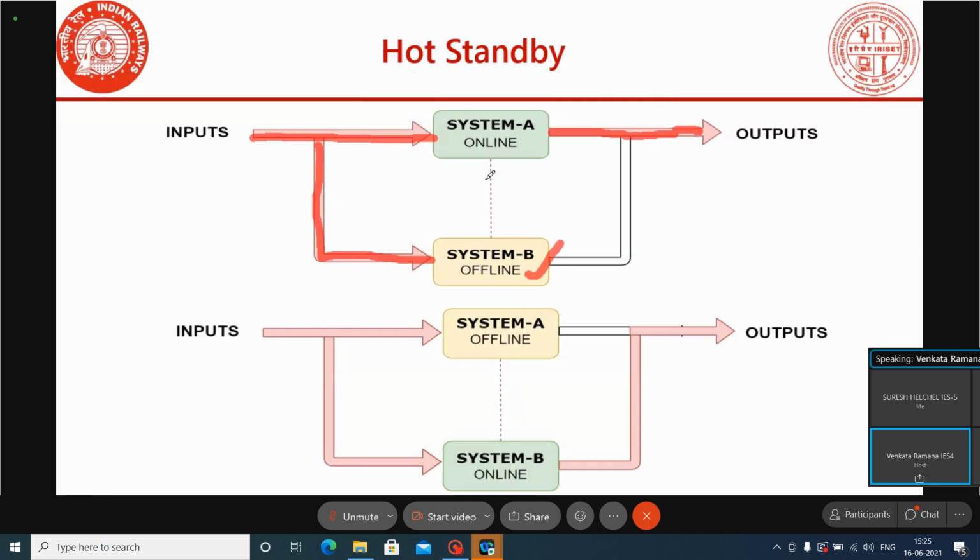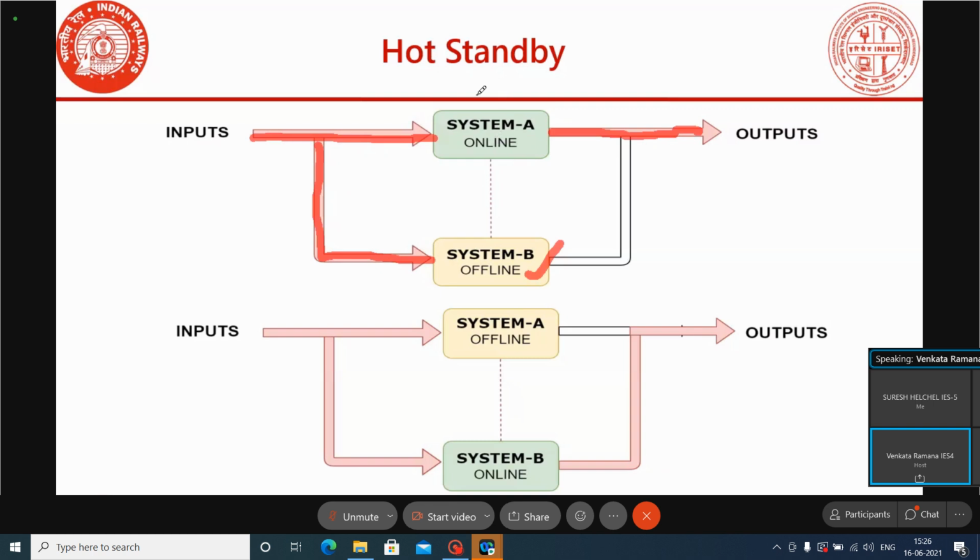Through this communication link the data will be synchronized between the online and offline system. This communication link exists in the hot standby arrangement, whereas in the warm standby, there is no communication between the online system and offline system.